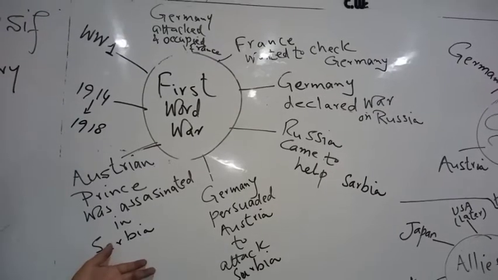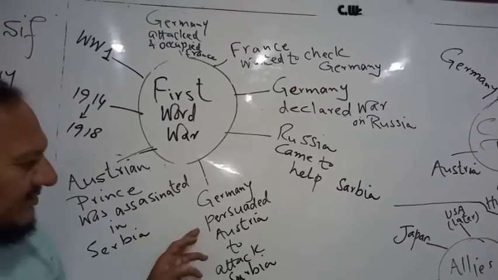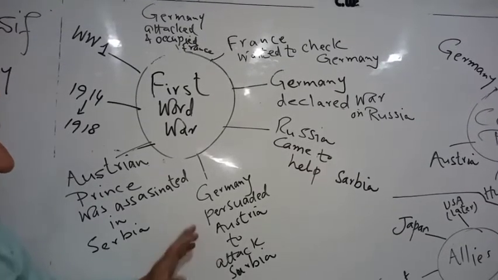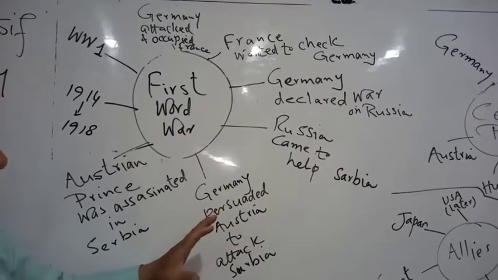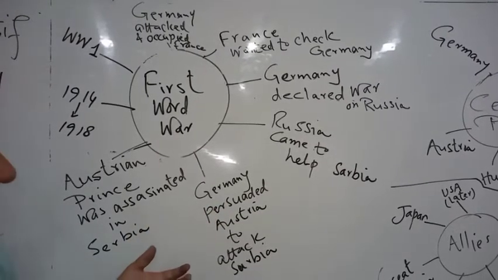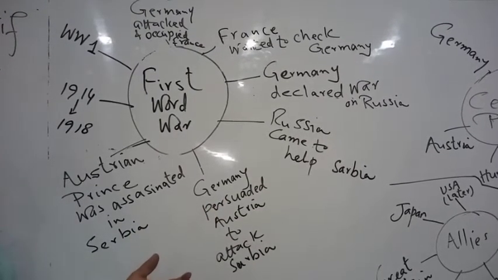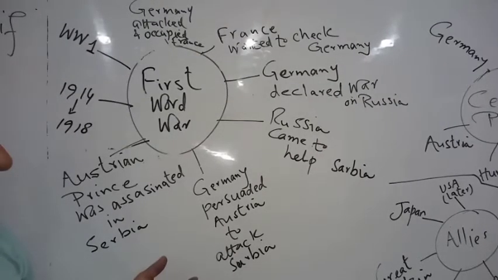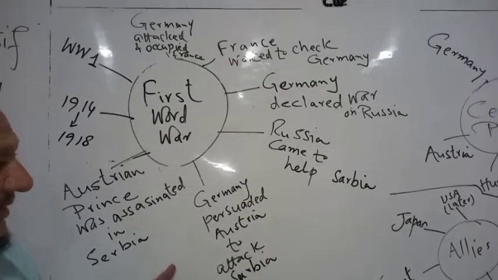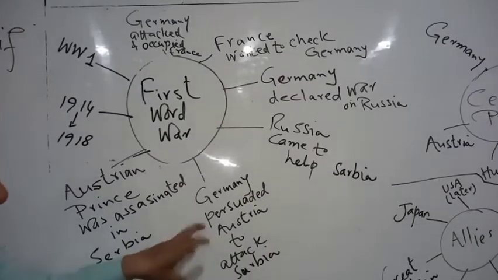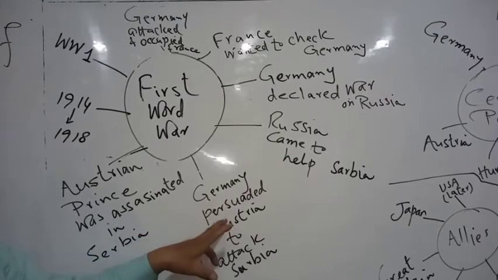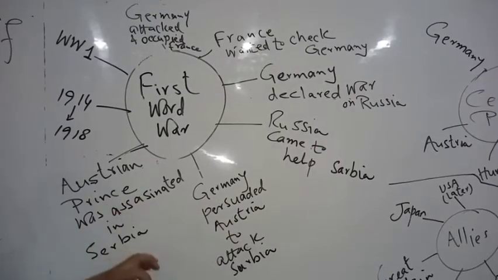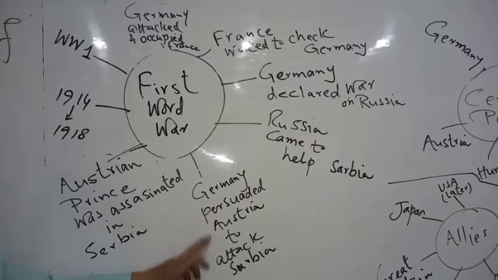When he was shot dead, Germany persuaded Austria to attack Serbia. Here Germany took the first step for this war, and later we will see that in the Treaty of Versailles, Germany was considered totally responsible for this world war, and it was asked to pay all the damages of the countries, because the war started with Germany's persuasion. This assassination could have been solved with dialogue or other means, but Germany persuaded Austria to attack Serbia.